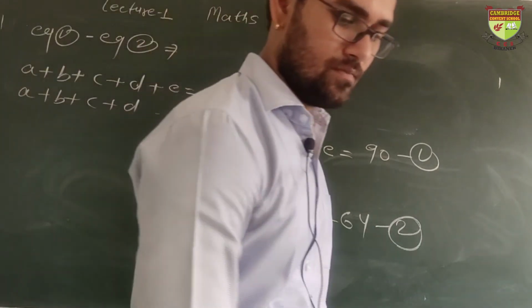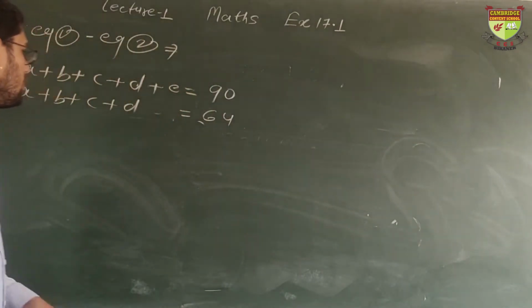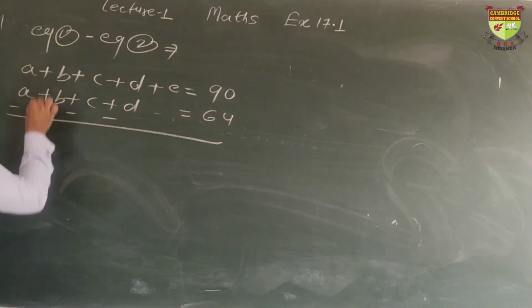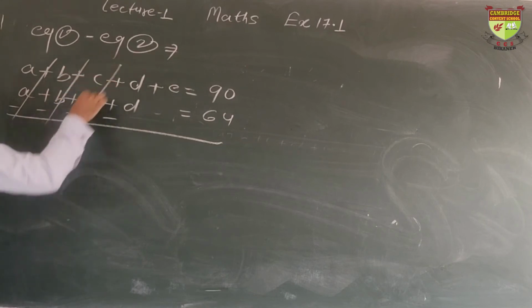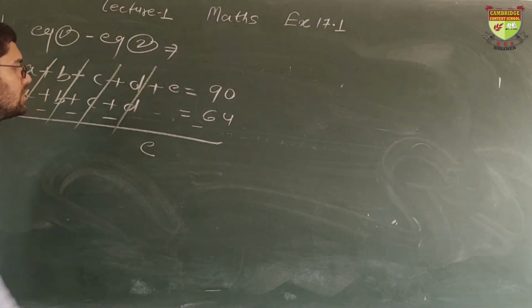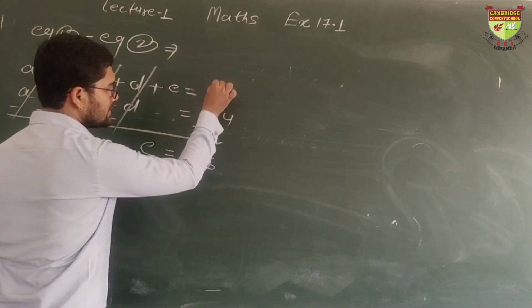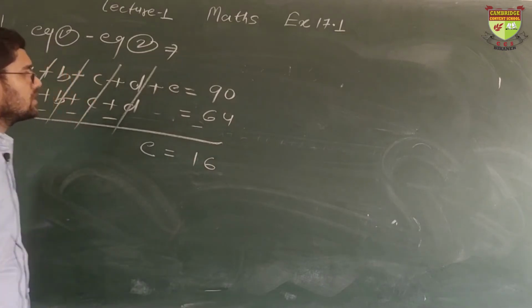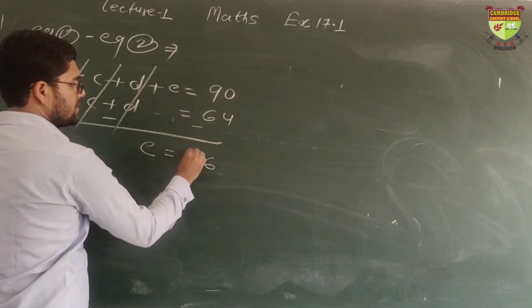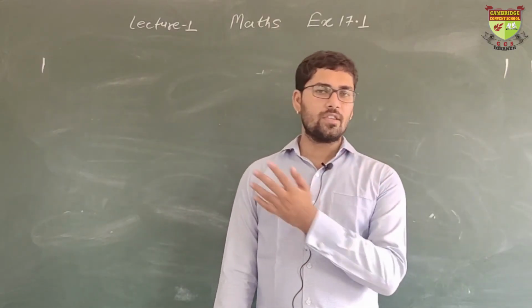I am erasing this. Okay. Change the sign. Minus, minus, minus, minus. Plus A minus A cancel, plus B minus B cancel, plus C minus C cancel, plus D minus D cancel. Only E is remaining. This is also minus. 90 minus 64. What will it be? Sorry, it will be 6 and there is 8. It is 26. 26 will be the answer. So the excluded number is 26. Okay. 8th question is solved.